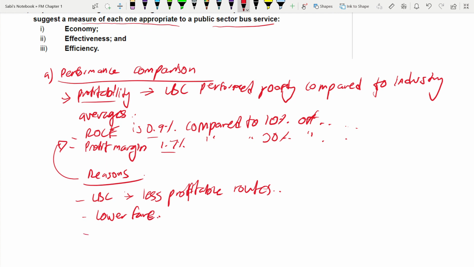Always talk in terms of comparison, okay? That you are comparing it against something, and then write. Don't say it's low. Say it's lower than this one, or this is less profitable than that one, like that. Now, what's the next reason?